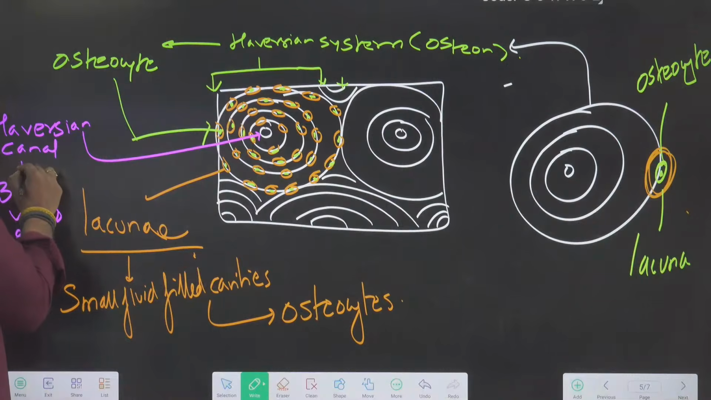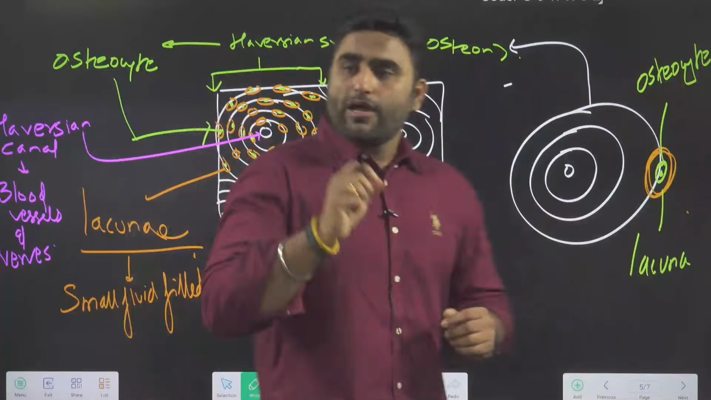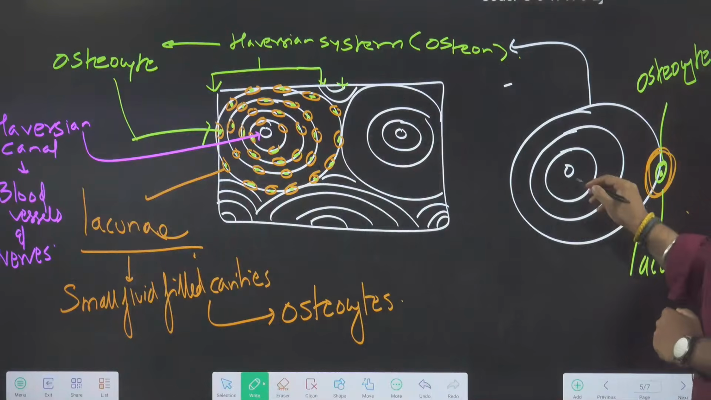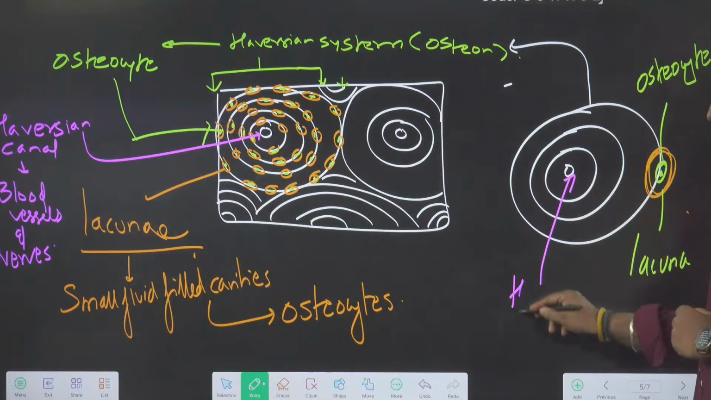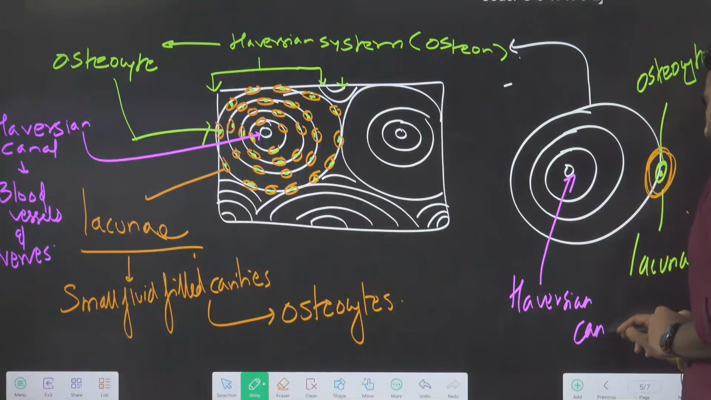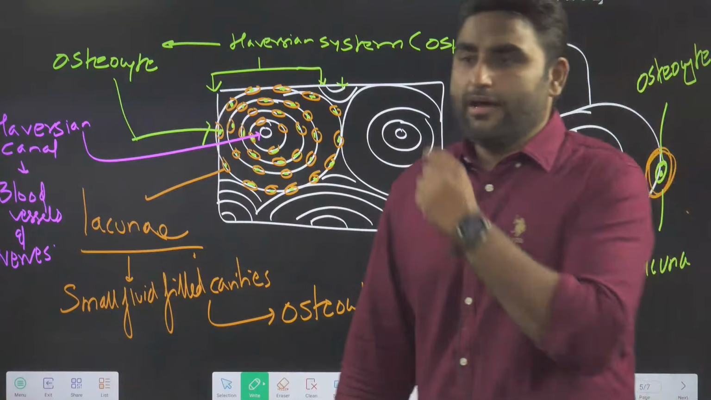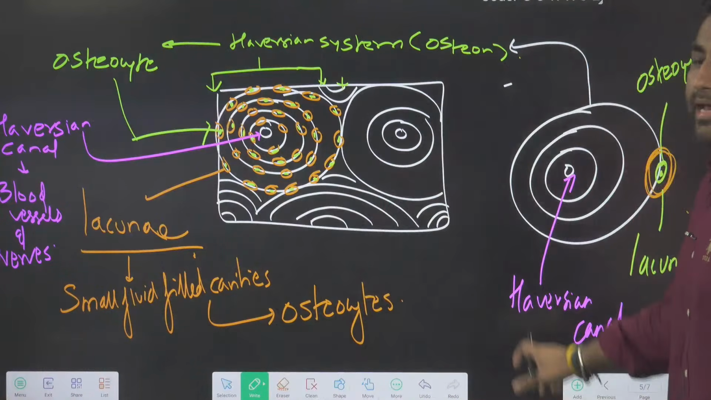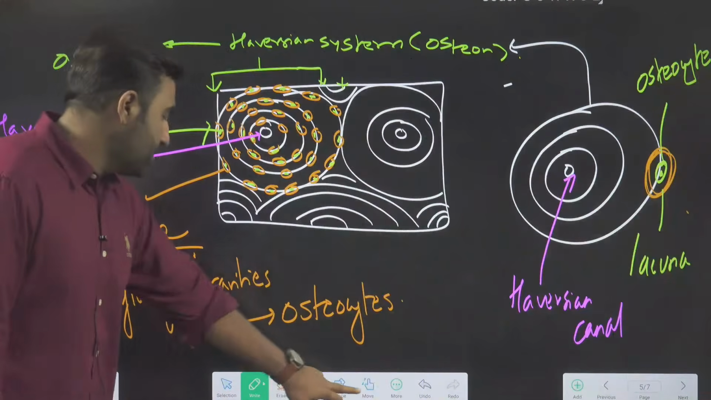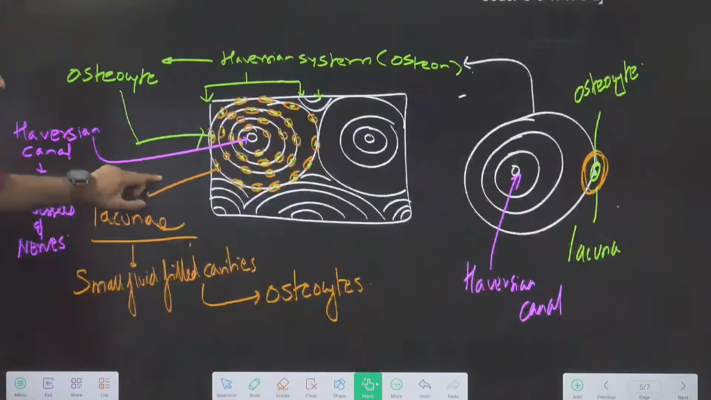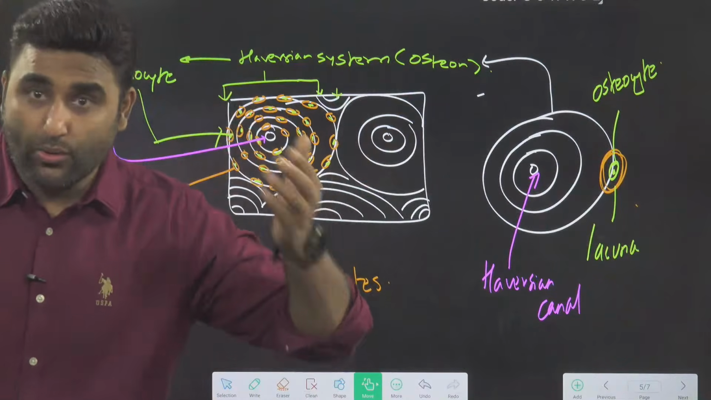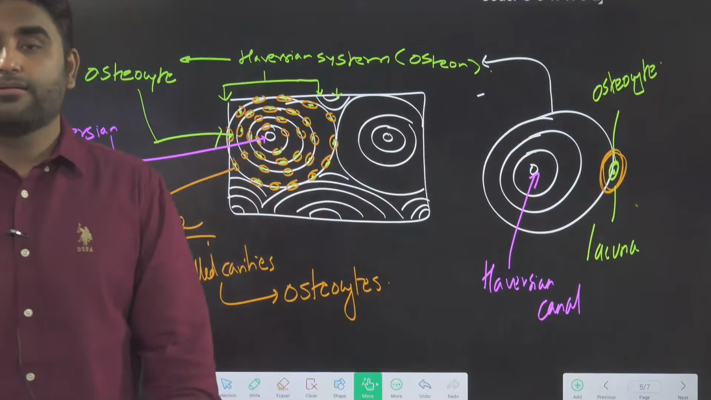Are we clear, everyone? So every Haversian system in the center will have the canal which is called the Haversian canal. What is it called? A Haversian canal. And the Haversian canal will carry the blood vessels and the nerves. Are we clear, everyone? Guys, yes or no? Are you getting this, or is it going above your head?